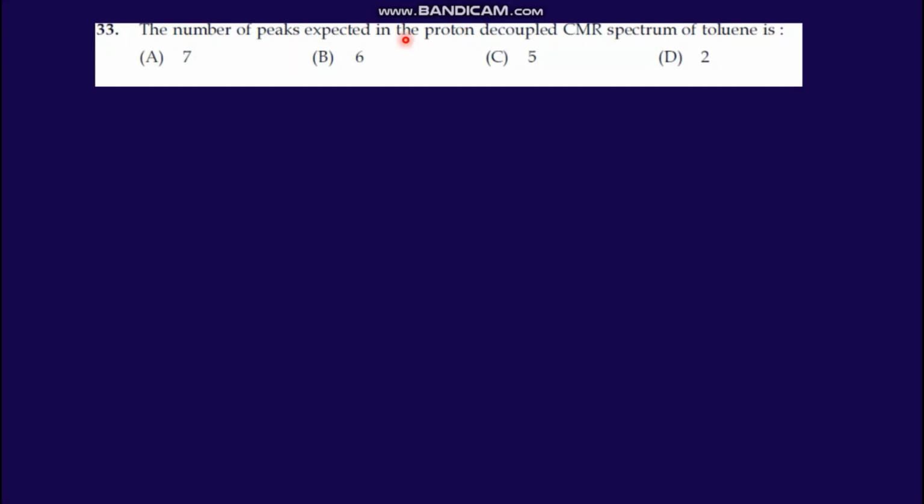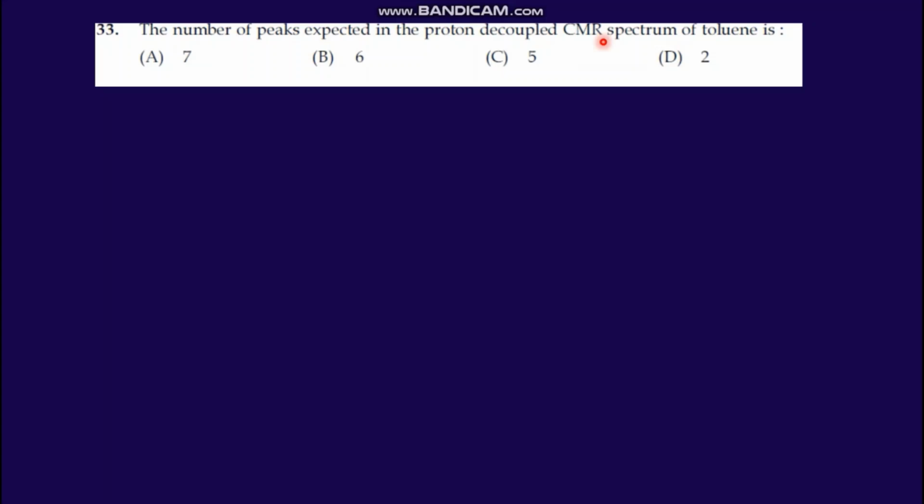Next, the number of peaks expected in the proton decoupled CMR spectrum of toluene. Here we have to find out the C13 NMR spectrum of toluene, that is, how many different types of carbon are present in the molecule. And here it is mentioned proton decoupled. We know that the proton has a spin, so it has the capacity to split the signal in n+1 ways. So proton decoupled means there is no splitting.